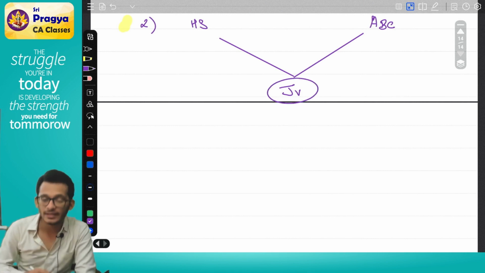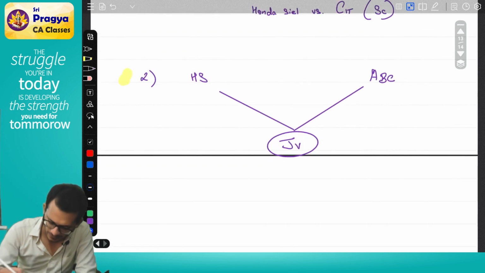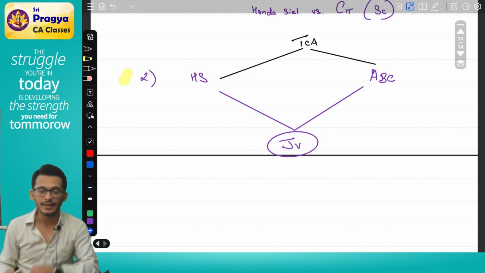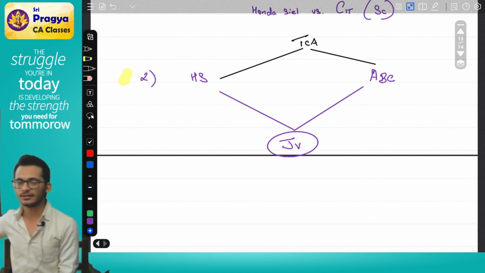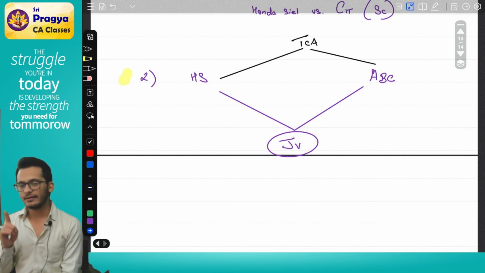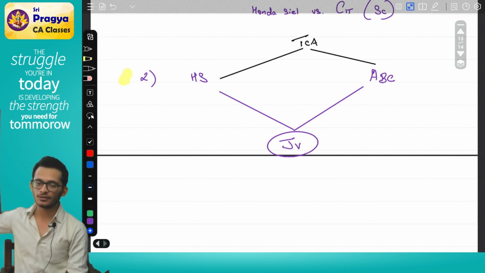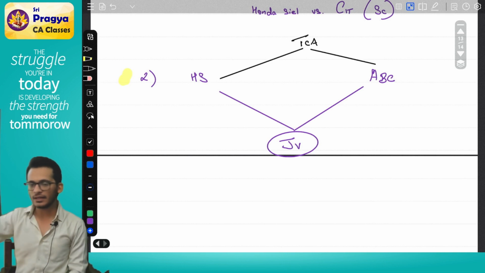Now, because they wanted to create a joint venture, they both entered into an agreement. This agreement is called TCA, Technical Collaboration Agreement, where they said that we both will enter into an agreement and create a joint venture. For creating this joint venture, there are some technical services which we will provide, all in relation to the joint venture. So we are entering into an agreement, and the agreement will create a joint venture, and all the activities will happen in the joint venture.